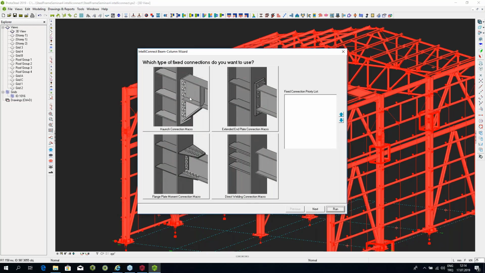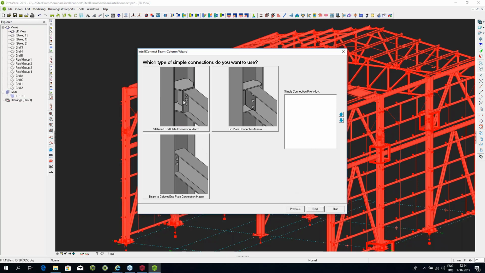So I have different options. I can use the haunch. I can use the flange plate moment connections. I can use the directly welded connections. I can use the extended plate moment. These are moment connections, but I want to use the haunch in particular in this case.